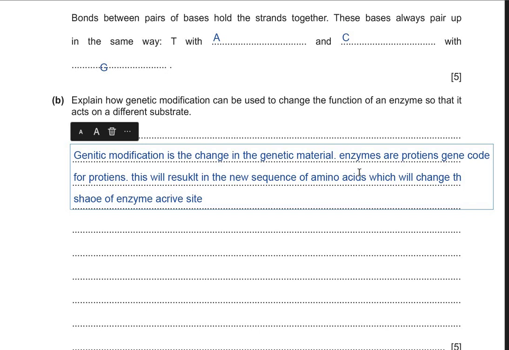The shape of the enzyme changes, which means the shape of the active site will change, and hence that will fit some other substrate, a new substrate, because the shape of the active site is complementary to the substrate, right? So when the shape of the active site is changed, obviously it is going to be more fit for another or a new type of substrate. So that was the answer to this question.